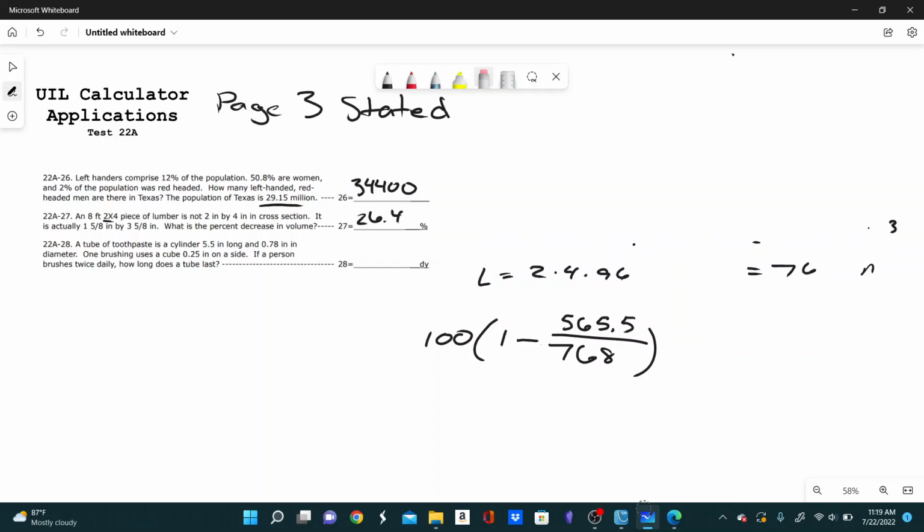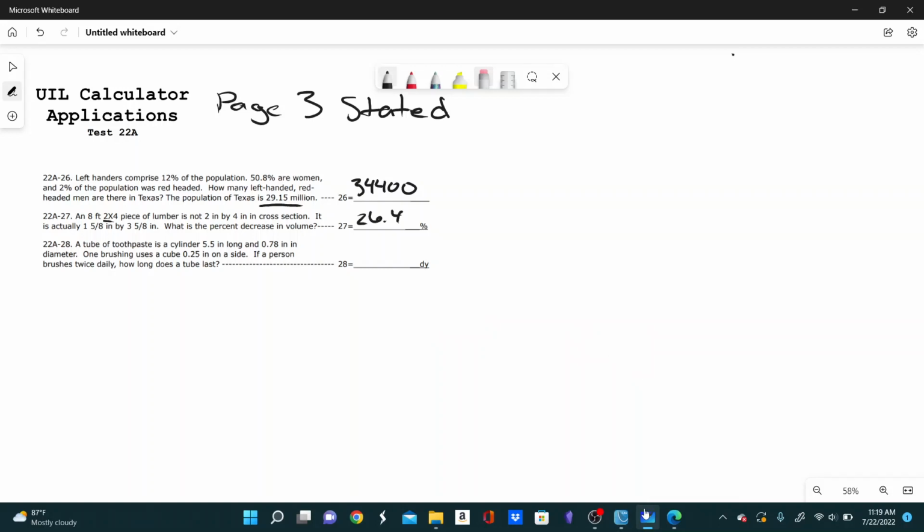Alright, let's move on to number 28. So let's see, a tube of toothpaste is a cylinder that is 5.5 inches long and 0.78 inches in diameter. One brushing uses a cube 0.25 inches on a side. If a person brushes twice daily, how long does a tube last?